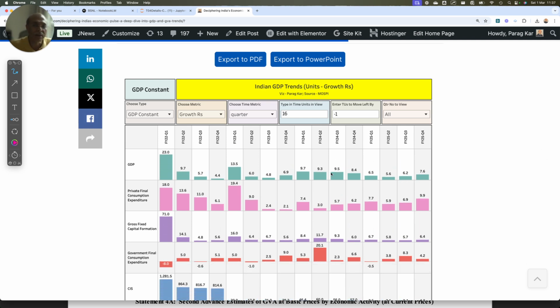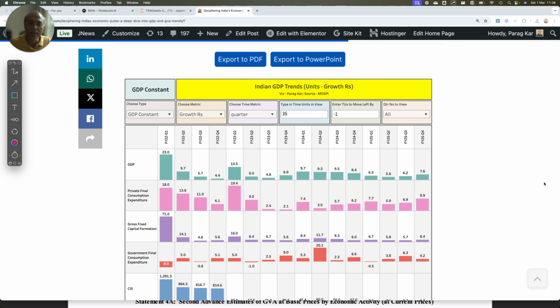Quarterly growth. Now, we always look at numbers in isolation, and that's the problem. The last quarter it was 5.6%. This quarter it is 6.2%, and in the next quarter it is expected to be 7.6% if you assume that the yearly aggregated number is the right number.